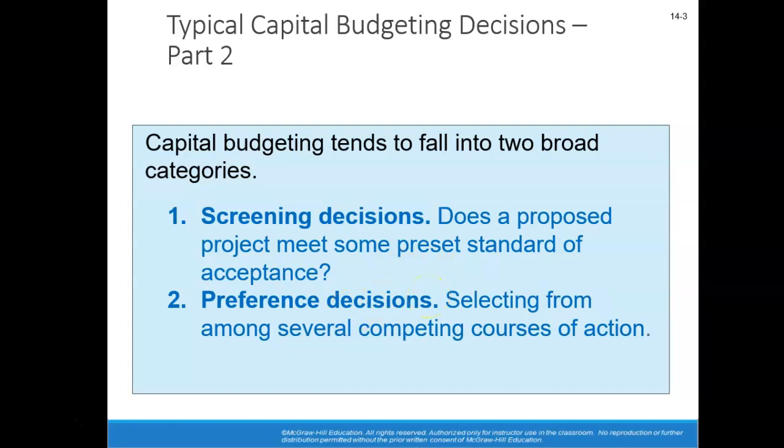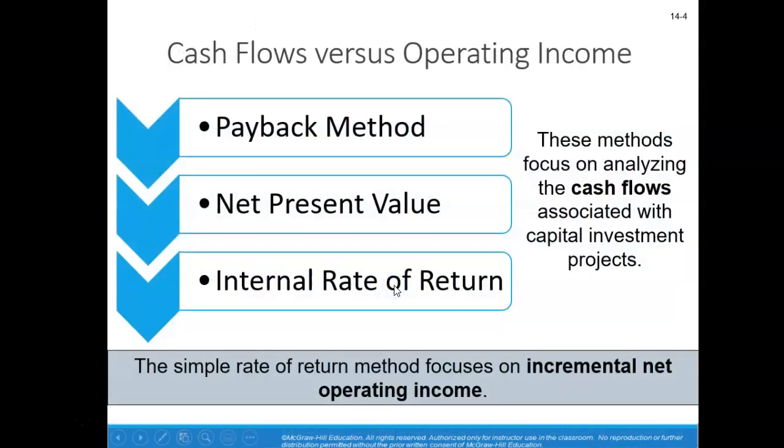So we may have several options to choose from, selecting from among several competing courses of action. So we're saying that, okay, these 5 projects do meet our criteria. They pass the screening decision. However, we can't do all 5, we can only do 1. So we have to rank those 5 to determine what would be the best course of action for our business. So there are different ways we can focus on these capital budgeting decisions.